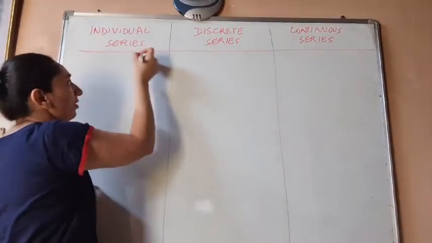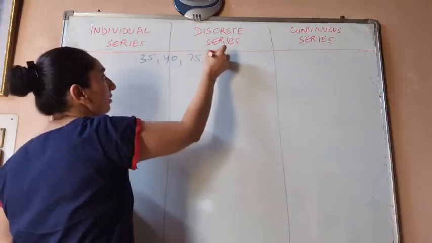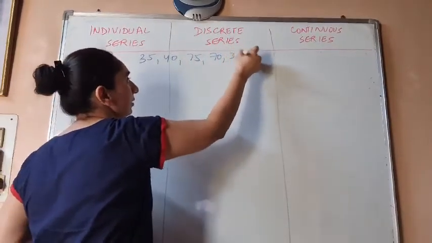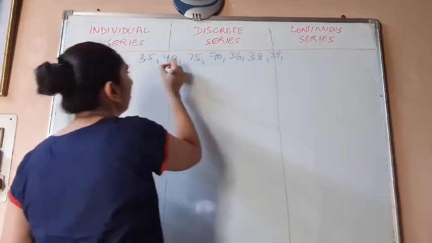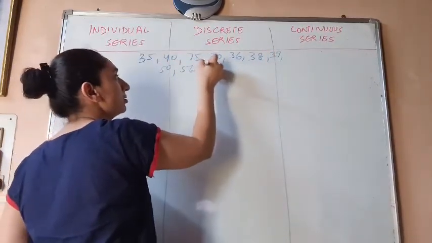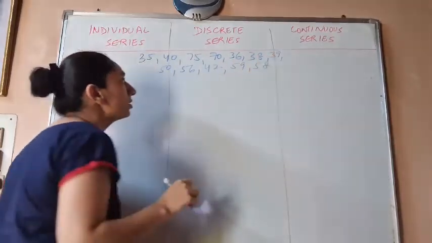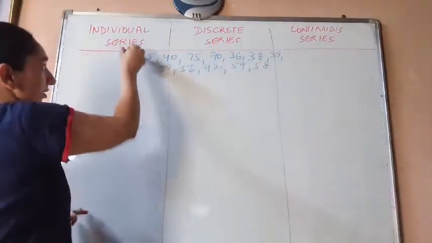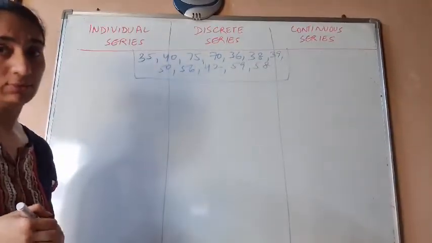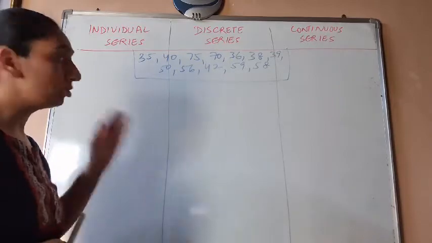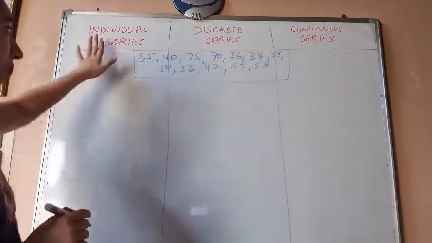So I'm writing down the weights here: 35, 40, 75, 70, 36, 38, 39, 50, 56, 42, 59, 58. Suppose these are the weights which I have written. Now this data which I have written is raw data about weights. So what are the three options which we can go for? Let us go for the first option, that is individual series.